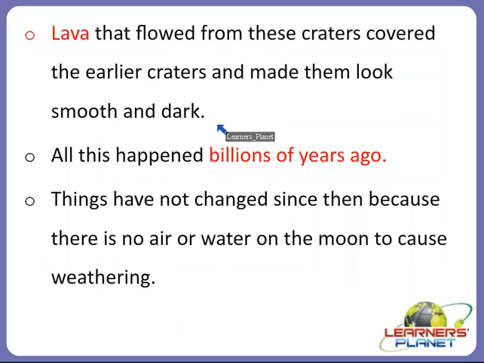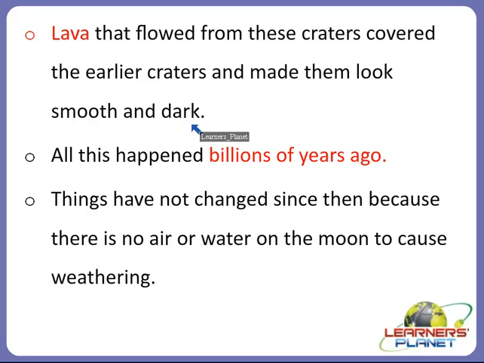So what actually happened millions or billions of years ago on the surface of the moon? What happened to the lava that occurred on the surface of the moon? Yes, the lava that flowed from these craters covered the earlier craters and made them look smooth and dark.